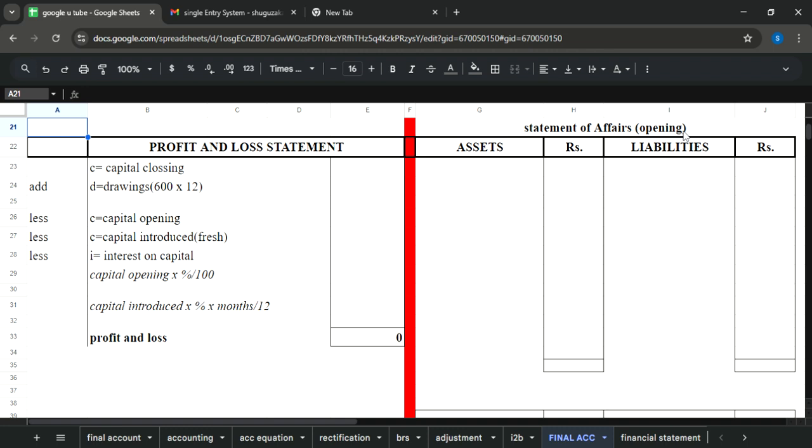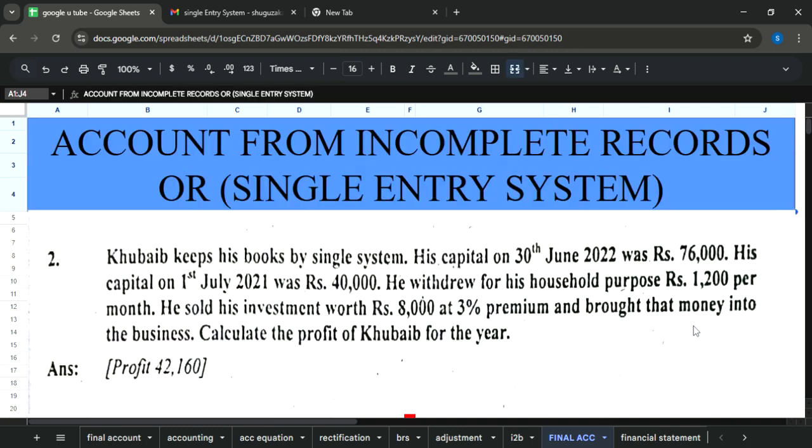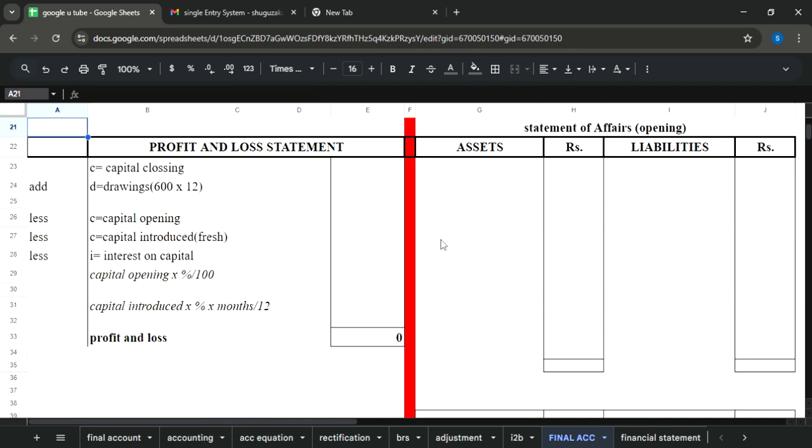The sole purpose of making the statement of affairs opening is to calculate capital, while capital is already present in your question. So what does that mean? You do not need to make statement of affairs opening.